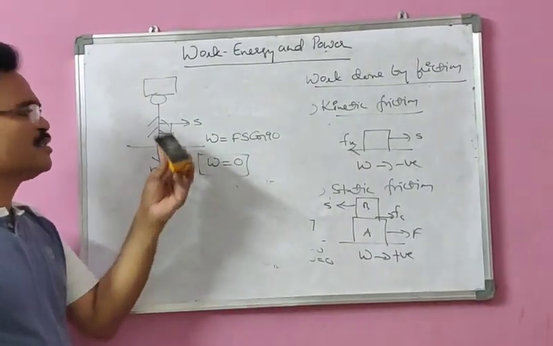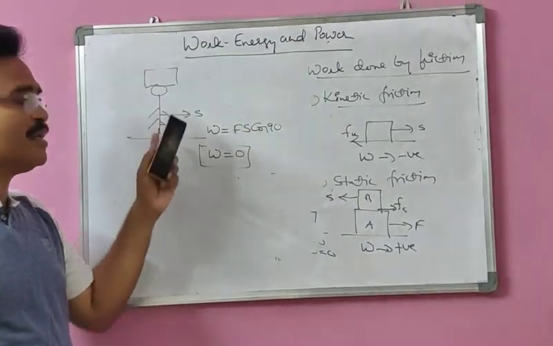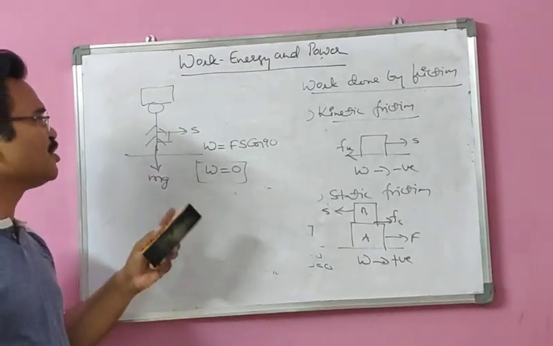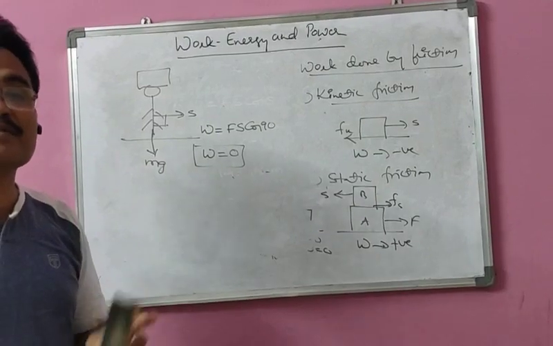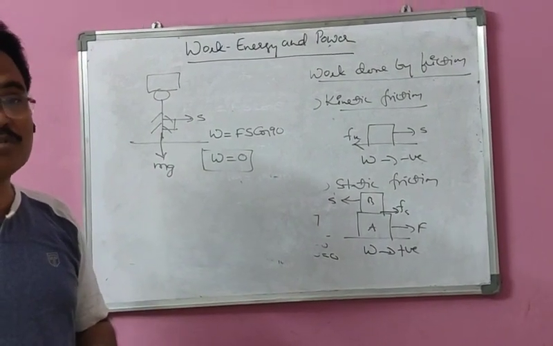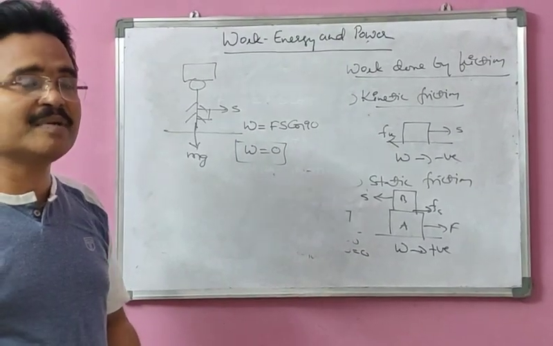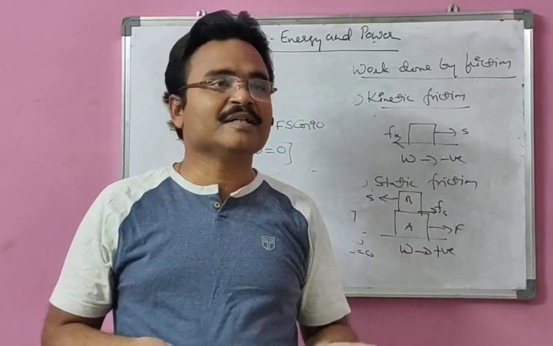That means in this case, the work done by the porter against gravity is 0. Work done against gravity is 0, but the porter has done some work against friction, and that is not going to be 0, because while walking on the ground it is very easy, but if you walk with some load on your head, it's not easy.